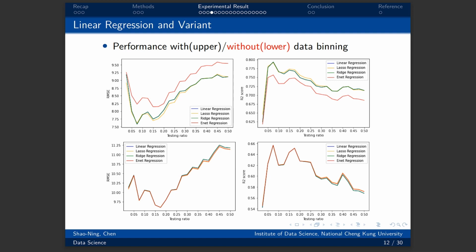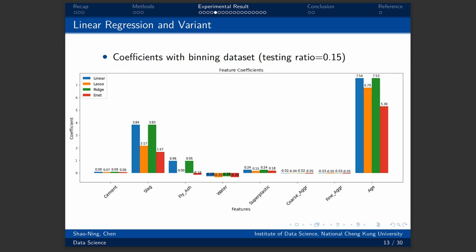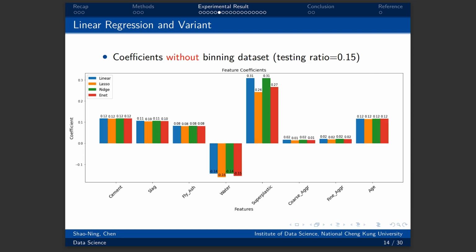It is a good improvement. Besides, among the linear regression methods, lasso regression has the best performance of the 4 models. The following group bar chart shows the coefficients of the 4 linear regression models with data binding. Although fly ash has been binned from 1 to 5, the coefficient of fly ash is still very small. Maybe in this case, the importance of fly ash is low.